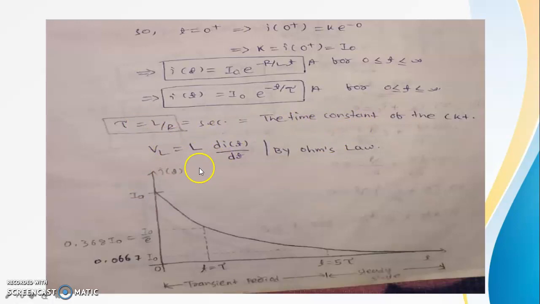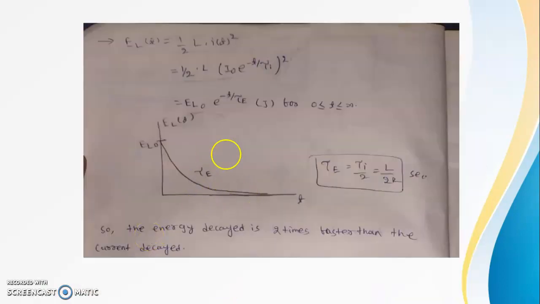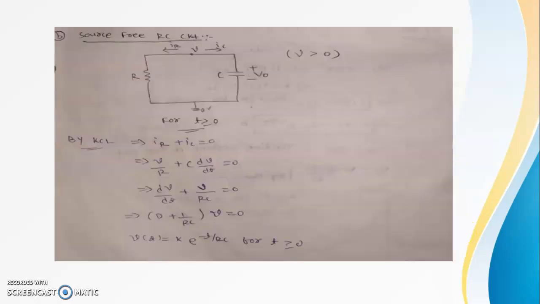See, this one is i(t) and this one is time. Starting from I0, an exponentially decaying line will be there. After 5 tau, steady state will be there. Before time 5 tau, transient will be there. Similarly, this one is for our energy circuit. Tau is tau by 2, EL equals half L i squared, so EL(0) e to the minus t by tau. The energy decays two times faster than the current decay.